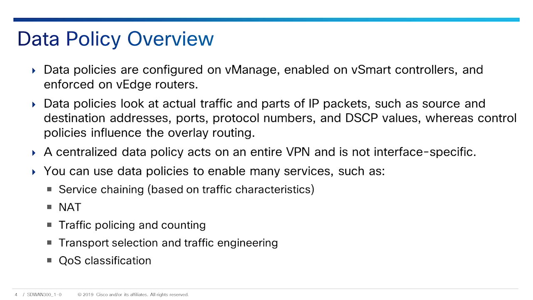Some service examples could be either a control or a data policy, depending on how the policy is configured. For example, service chaining could be based on the source or destination site or on the destination IP address. In the former case, the policy is a control policy. In the latter case, a data policy. NAT, by the way, network address translation, is always a data policy. Because I'm modifying the IP packet like crazy. I'm changing the IP address, I'm changing ports. The same is going to be true for QoS because I might change the DSCP values. I'm modifying that IP header, therefore it's a data policy.